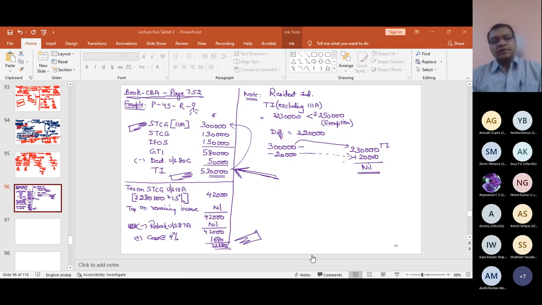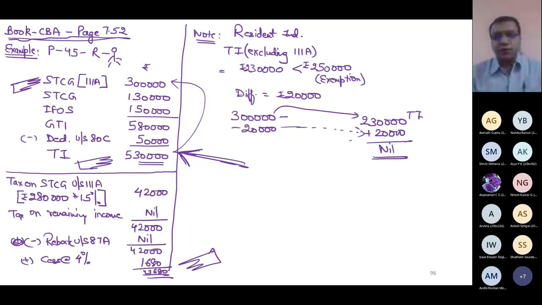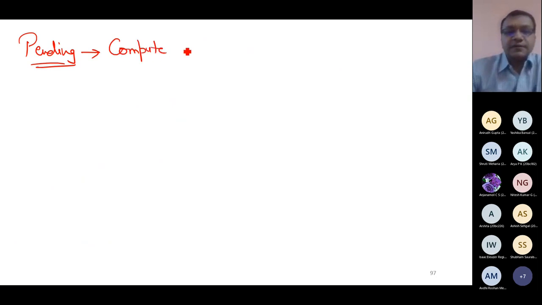So now this short-term capital gain is also over. Chapter capital gain is over now, except one topic, and that topic I can discuss with you only when I have discussed with you profits and gains of business and profession. So one topic is left from my side, which I'll discuss when I complete PGBP. This topic which is pending is how to compute capital gain